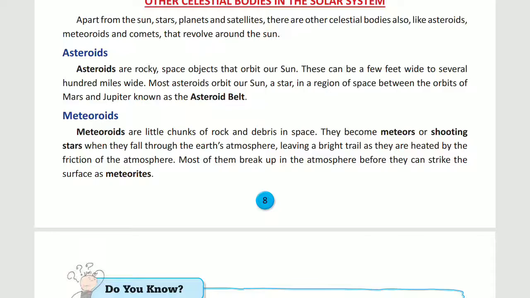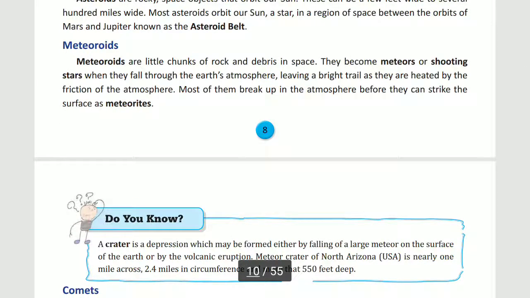Now come to the meteoroids. Meteoroids are little chunks of rocks and debris in space, and they become meteors or shooting stars when they fall towards the earth's surface, leaving a bright tail as they are heated by the friction of the atmosphere. So most of them break up in the atmosphere only, before they can strike the surface as meteorites.